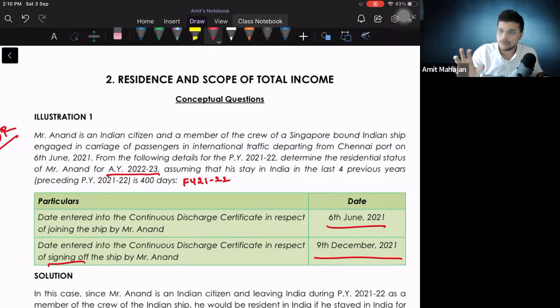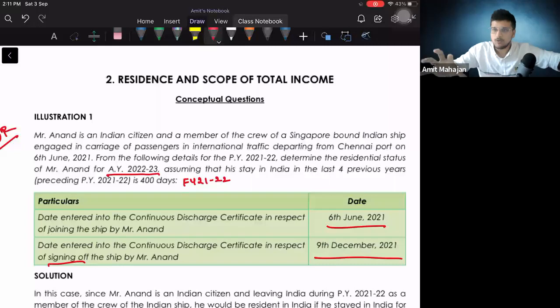Everybody understanding how did I compute 187? So 187 days के लिए was outside India, which means in India he was there for 365 minus 187, which means 178 days. Now 178 days के लिए इंडिया में है तो उसके लिए कंडीशंस दिखने चालू करेंगे. बेसिक कंडीशन. पॉइंट नंबर 1, 182 days or more he should be in India. Is he in India for more than 182 days? No. First basic condition not applicable.